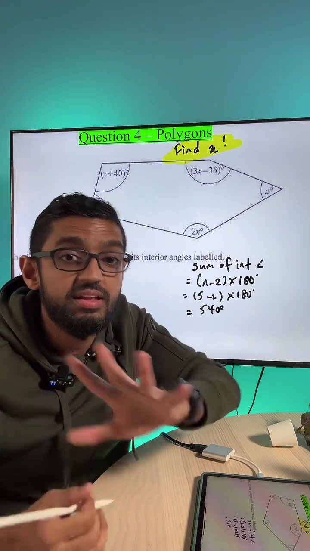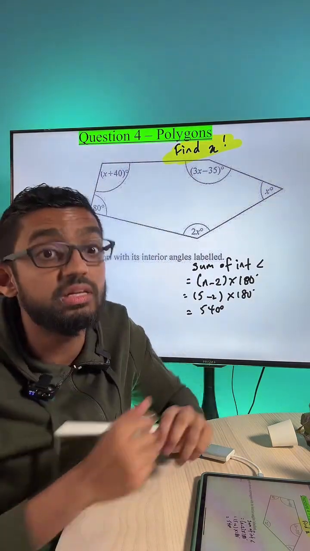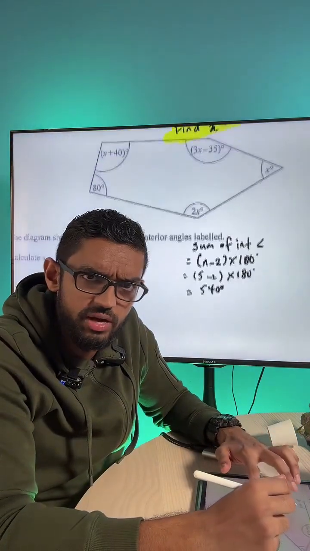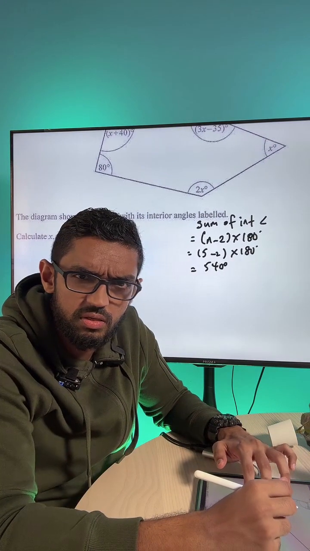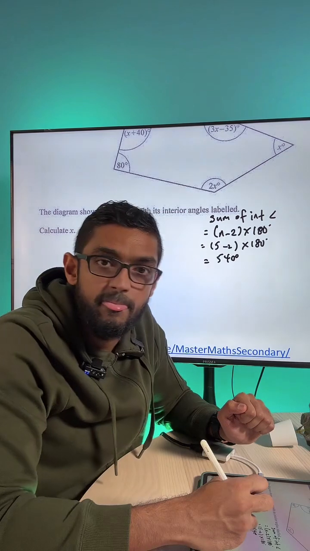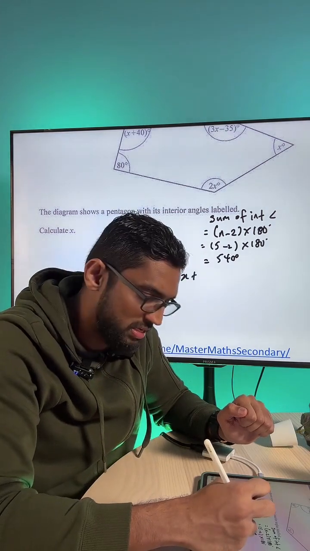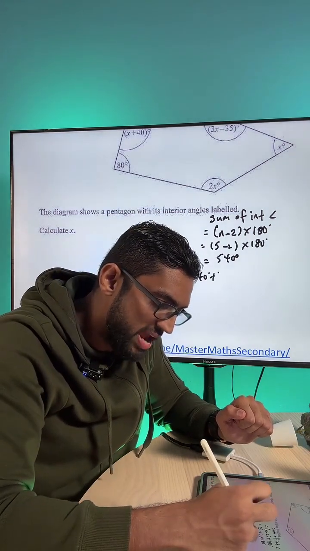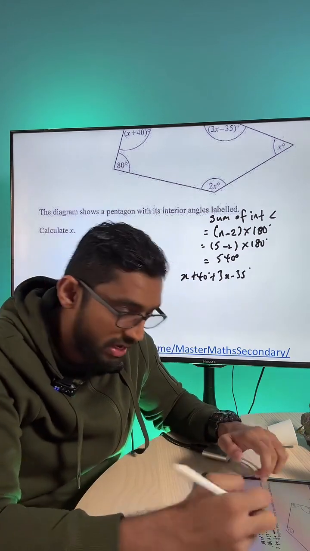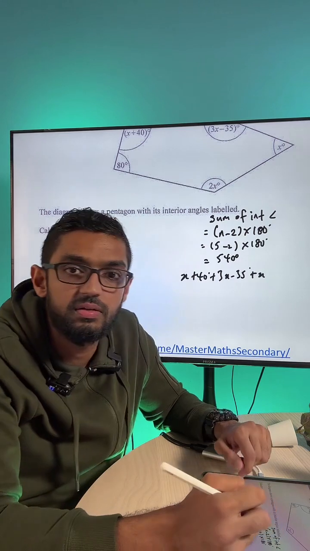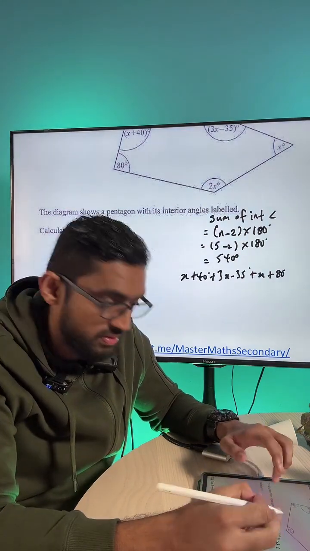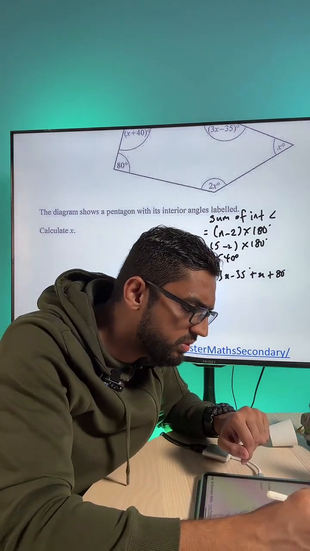Add all of them up together and that will be equal to 540 degrees. So that's what we're going to write right now. Let me squeeze this in: x plus 40 plus 3x minus 35, plus x plus 80. Let me move this a little to the left side.